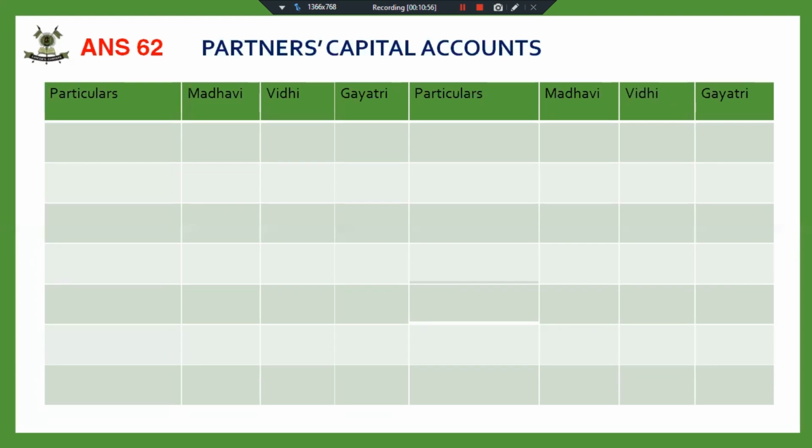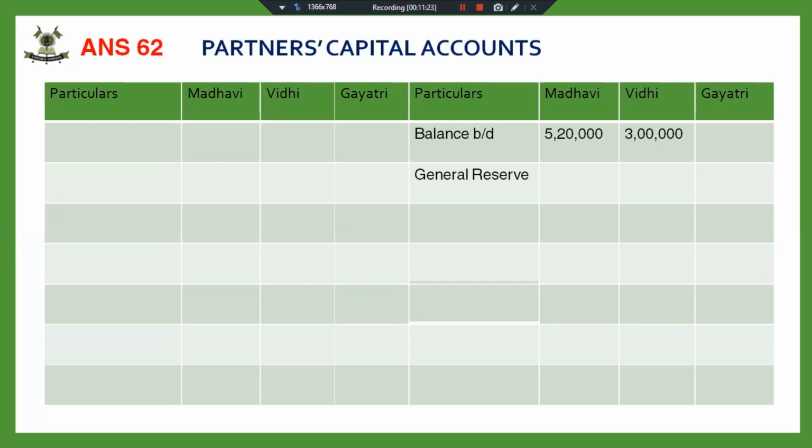Yes. Now, when we prepare partners capital account, my first step, I'll be putting the balance brought down, 5,20,000 and 3 lakhs. This is being given in the question. Now my next step will be to distribute all the reserves given in the balance sheet. The first thing while preparing the partner's capital account that you're going to do is distribute the reserves. Fine.